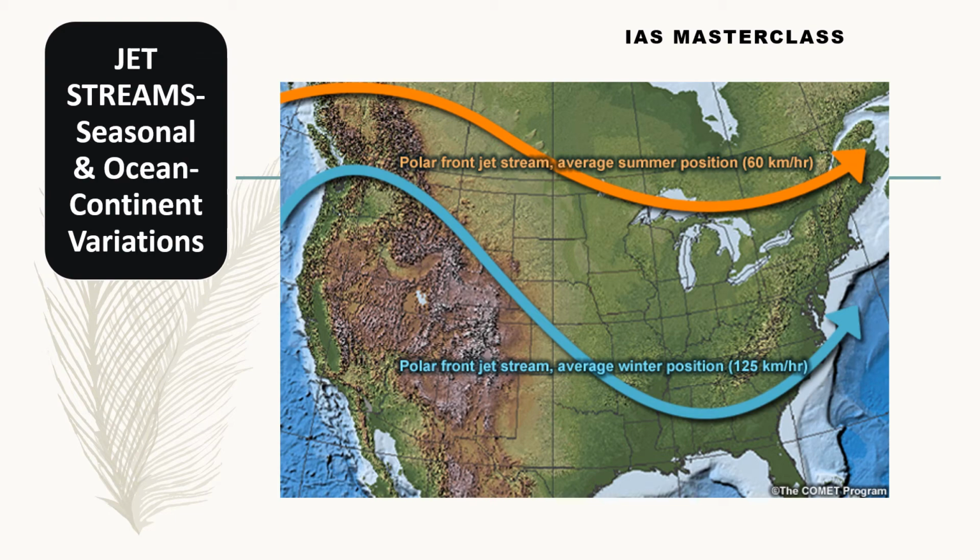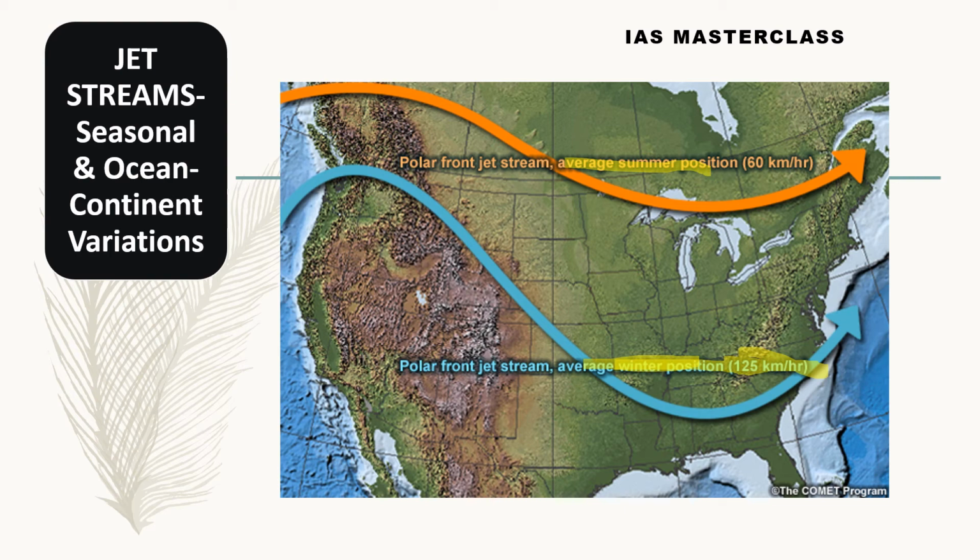In this diagram, if you look at the winter jet stream, it is actually going nearer to the equator in terms of latitude as compared to the summer position of the jet stream. Look at the speeds in the winter position: 125 km/h is kind of an average speed. It goes even higher, to 450 km/h.